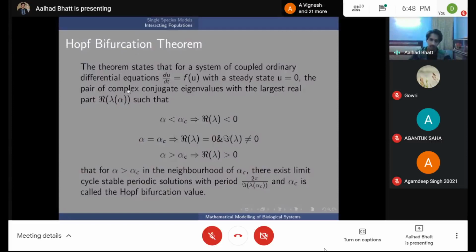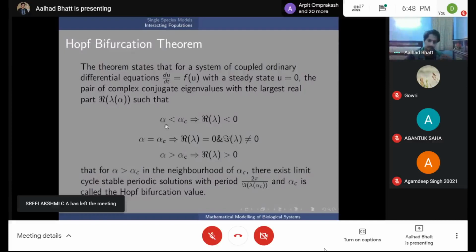So what you do is you take the pair of complex conjugate eigenvalues with the largest real part. If it's the largest and let's say it's negative, then all others will also be negative. And that is the condition for stability. The moment one of the eigenvalues becomes positive, it's no longer stable.